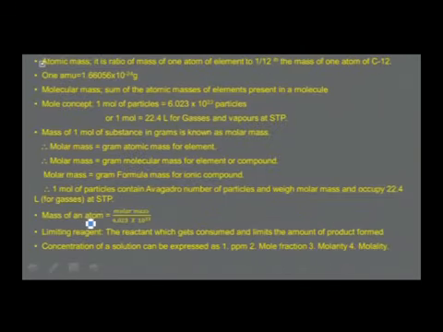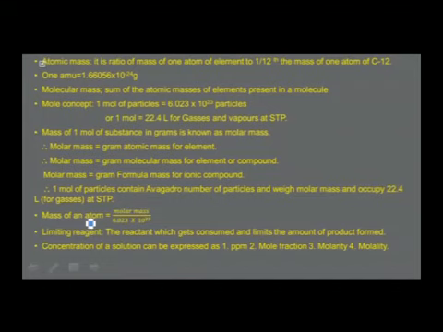Atomic mass is the ratio of the mass of one atom of an element to 1/12 the mass of one atom of carbon-12. Atomic mass unit is known to you. Atomic mass unit is 1/12 the mass of one atom of carbon-12 and its value is equal to 1.66056 into 10 power minus 24 grams. Using this AMU, the atomic mass of an element is calculated. Molecular mass is the sum of the atomic masses of elements present in a molecule.